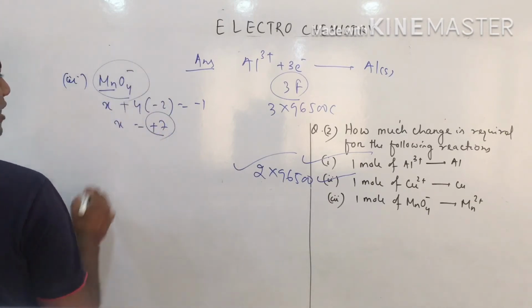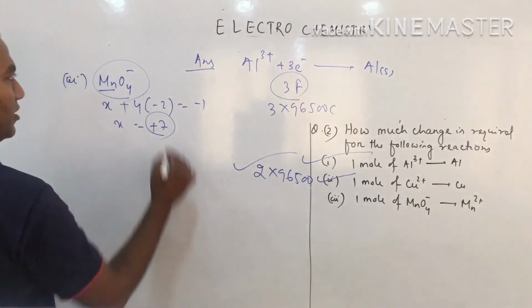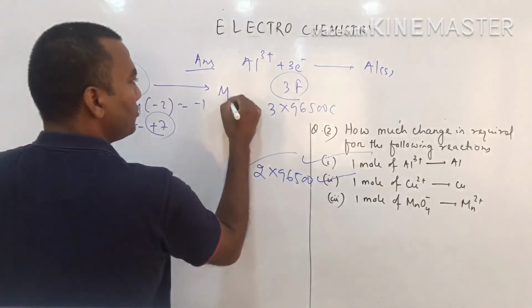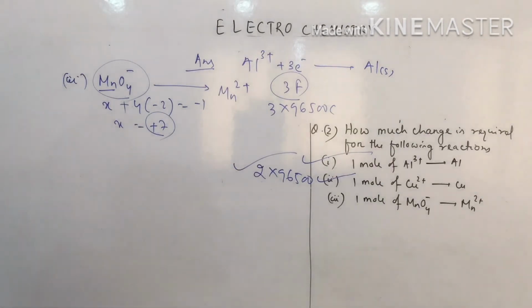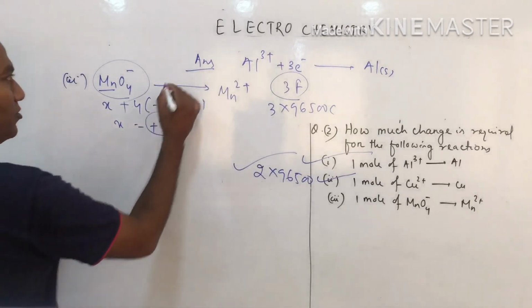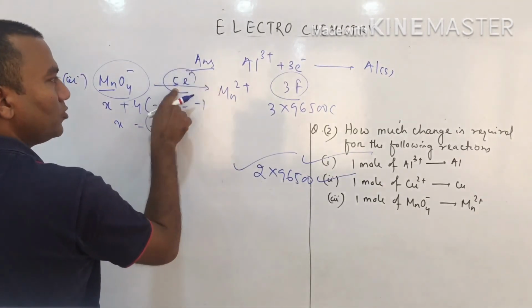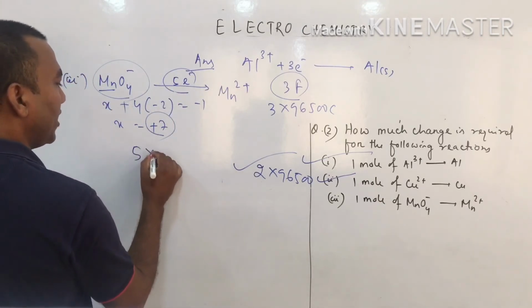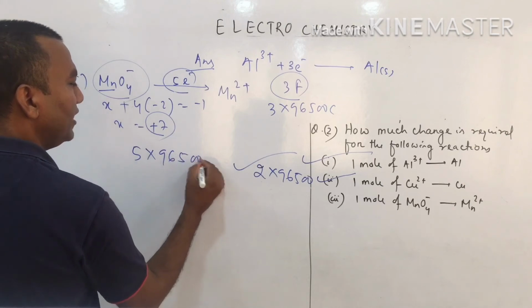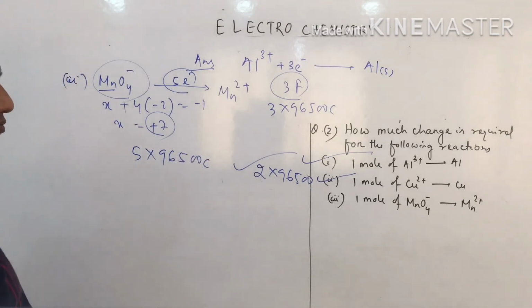So in MnO4-, manganese oxidation number is plus 7. It changes to Mn2+. So plus 7 to plus 2. How much change? 5 change. So 5 electrons, so the coefficient is 5. That means 5 farad. So 5 farad means 5 into 96,500 coulomb. Got the idea? Very easy.